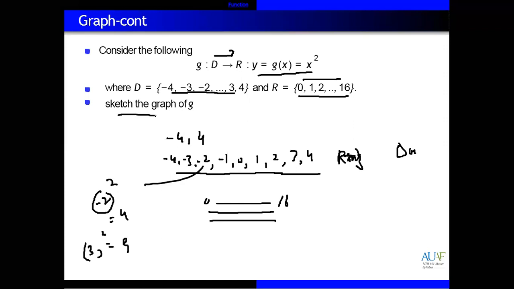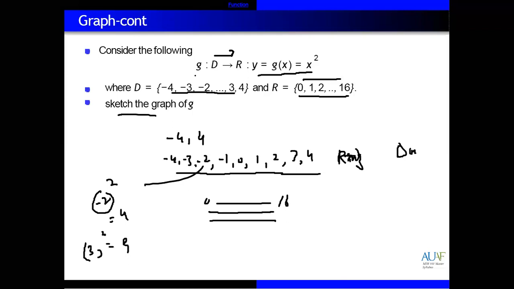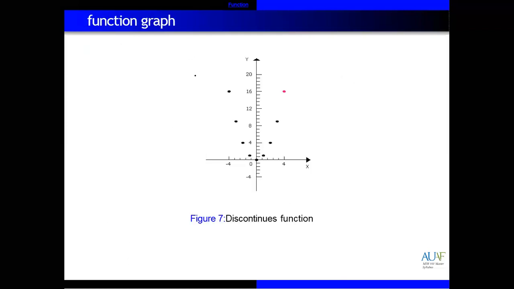For the graph from -4 till +4, if you join these points, the graph is a parabola because y is equal to x square.